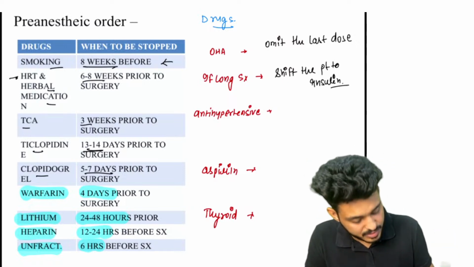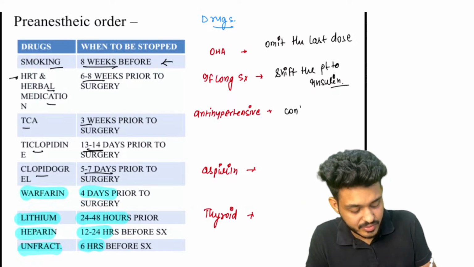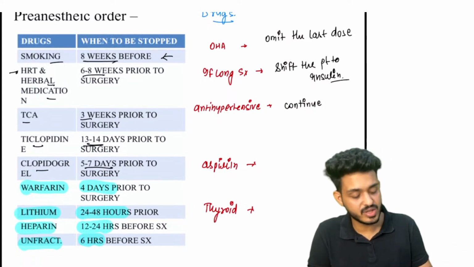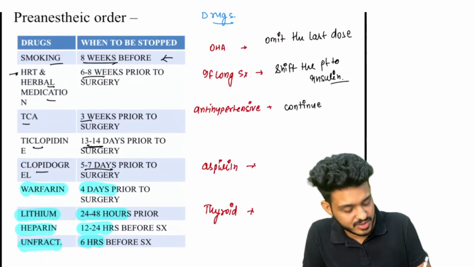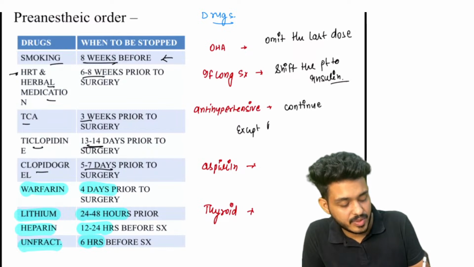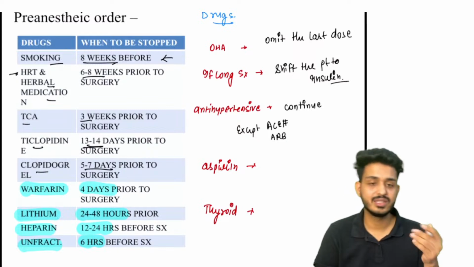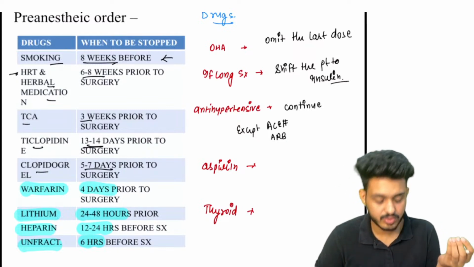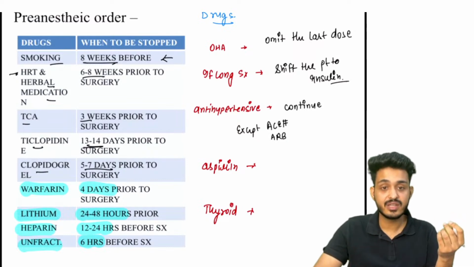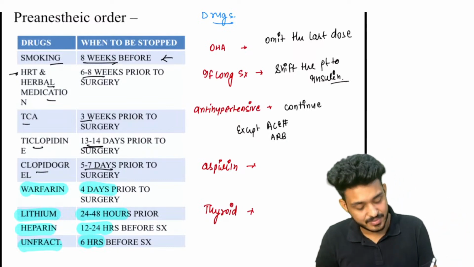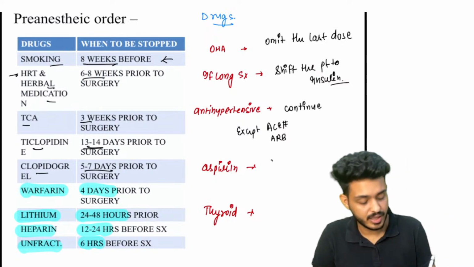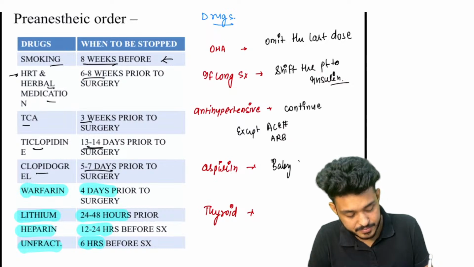Antihypertensive drugs, if the patient is on an antihypertensive drug, we need to continue those drugs to maintain the BP of the patient. Apart from that, there are some exceptions, that is your ACE inhibitor and your ARB, that is angiotensin receptor blocker. These are your sartans and your prils. We need to stop those drugs, okay? We need to stop all your ACE inhibitors and your ARBs, okay? Aspirin, we can continue low-dose aspirin, that is your baby aspirin, okay? So we can continue baby aspirin.